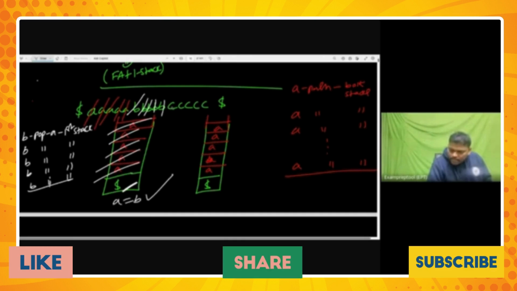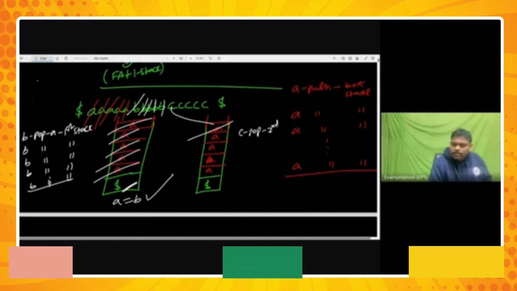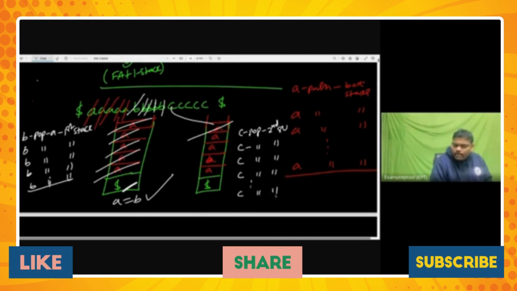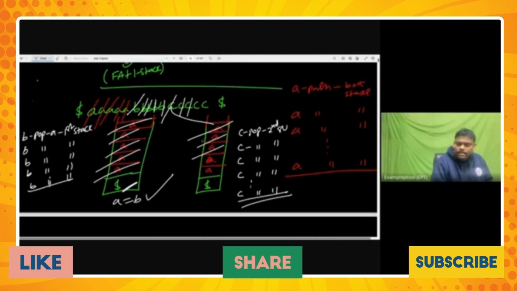For every C, pop in the second stack. C, pop second stack. C, pop second stack. Continue this. So for every C, cancel. For every C, cancel.